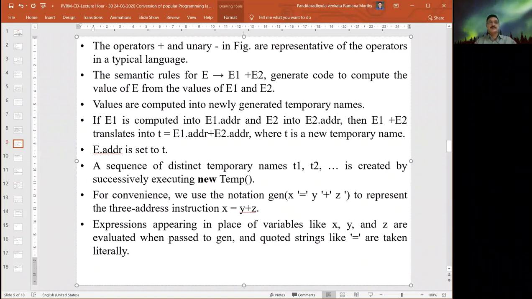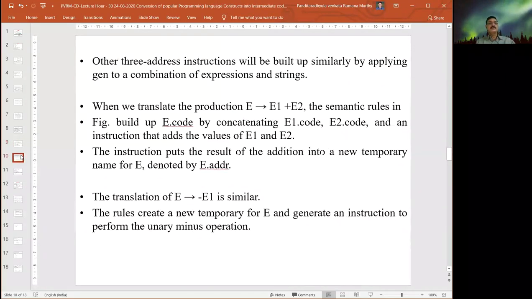The expressions appearing in the place of variables like x, y, z are evaluated when passed to generate, and things like the single quote are taken literally. The other three address instructions will be built up similarly by applying the generate function to a combination of expressions and strings.